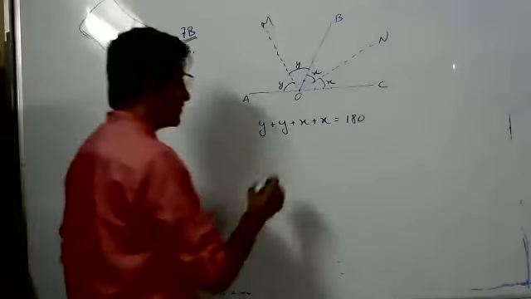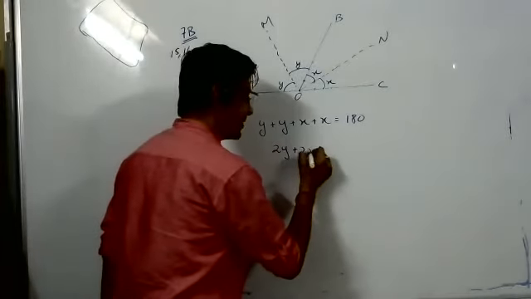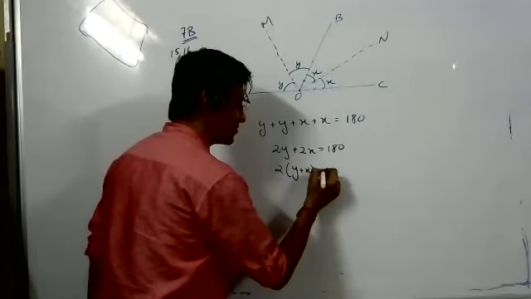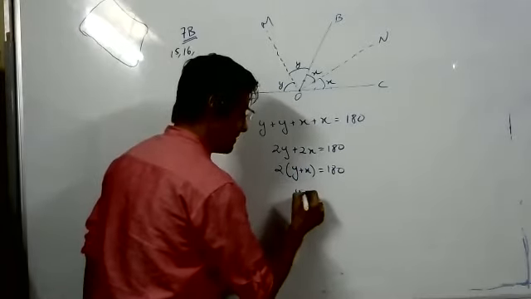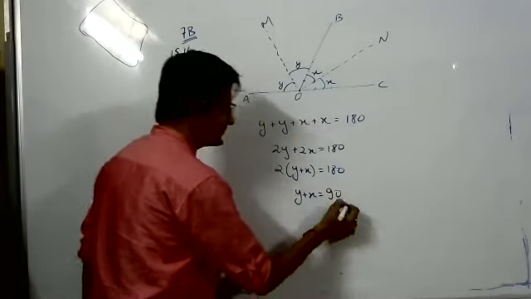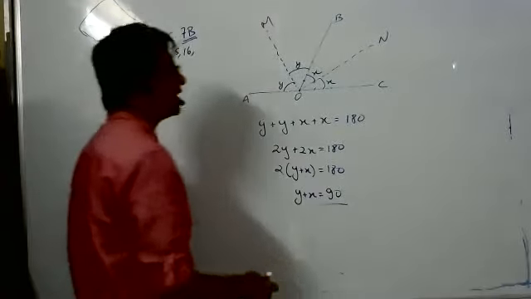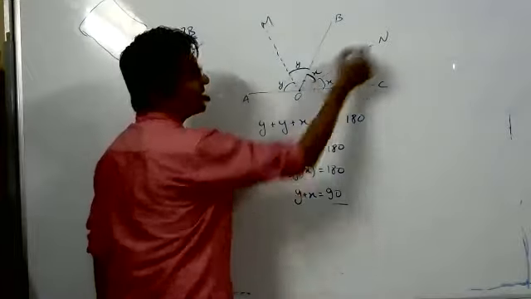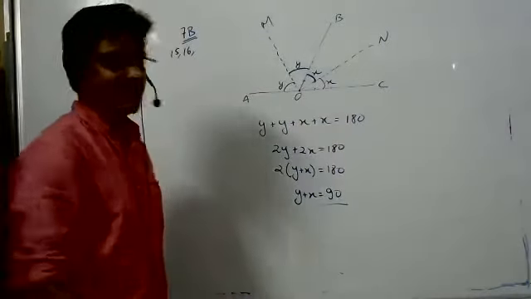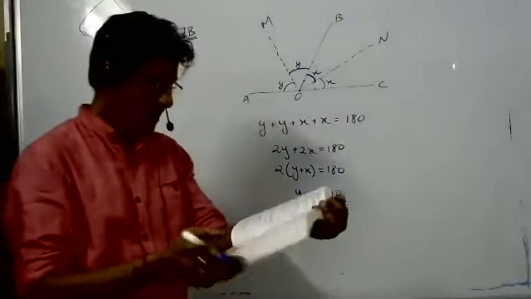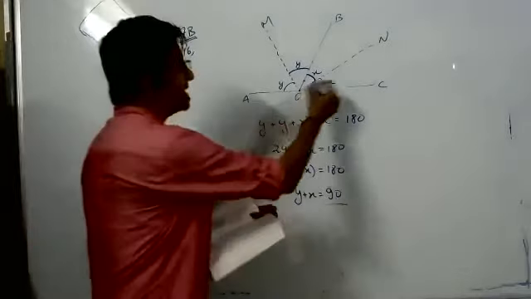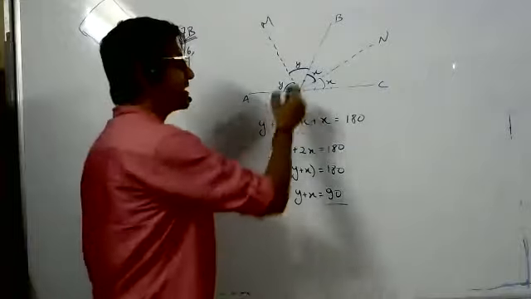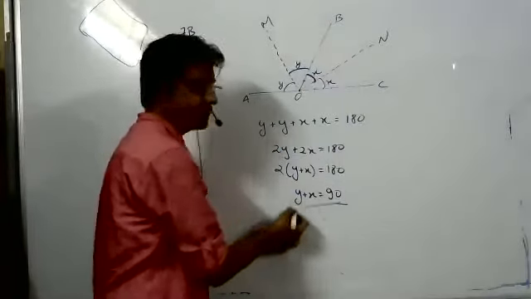So 2Y plus 2X is equal to 180 degrees. Y plus X is equal to 90 degrees. Now what is Y plus X? Y plus X is this angle, MON, which is making 90 degrees, which is a right angle. The question says prove that the bisectors of two adjacent supplementary angles include a right angle, meaning they make a right angle. Proved?